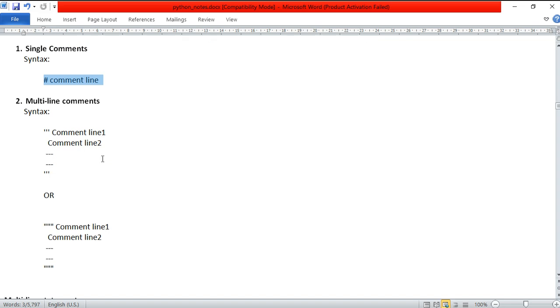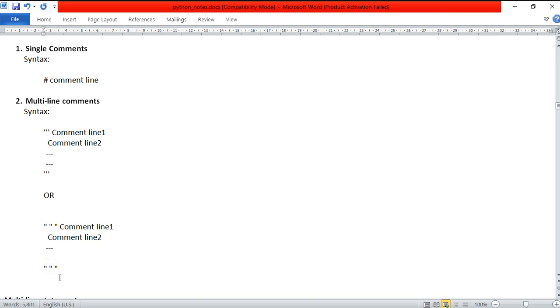Suppose you want to make multiple lines a comment, then you have to put those comment lines in 3 single quotes. Let me write here 3 single quotes. There should not be any space, but to make you understand clearly, I am putting a space here, but you should not give the space. Either you can give 3 single quotes or you can use 3 double quotes. 3 double quotes also we can give.